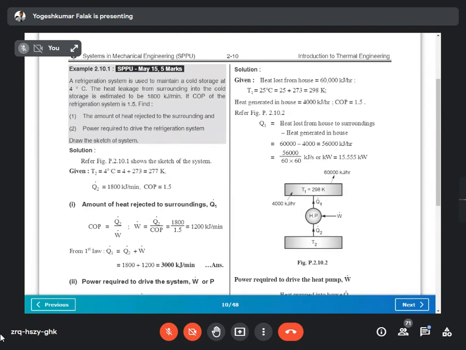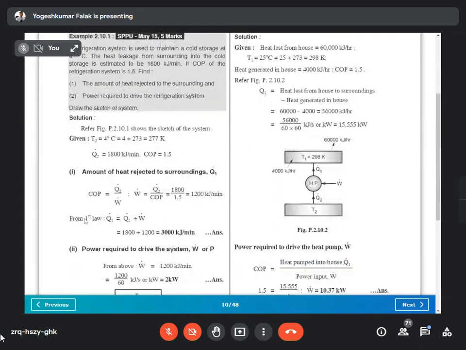To calculate W, we use the COP equation. Kindly write down: amount of heat rejected to surroundings Q1. COP of refrigerator is equal to desired output upon work input. The desired output of a refrigerator is Q2, so COP equals Q2 upon W. Hence W is equal to Q2 upon COP. The value of Q2 is 1800 kilojoule per minute upon COP 1.5.